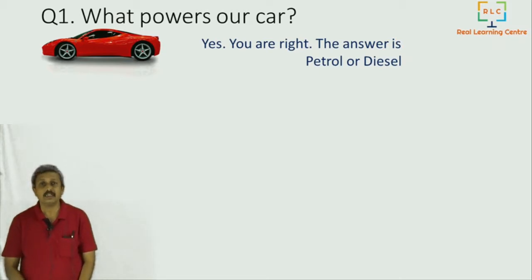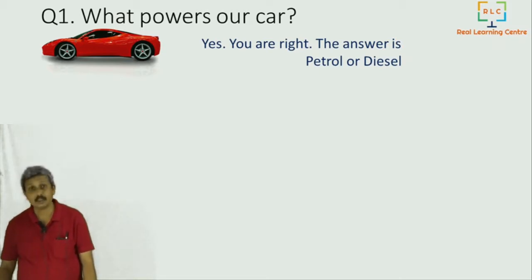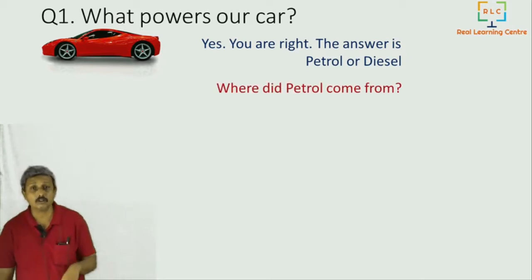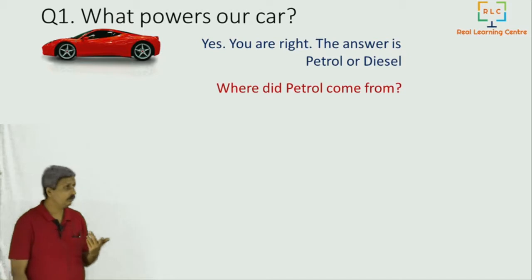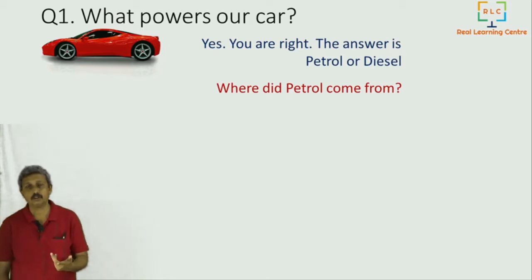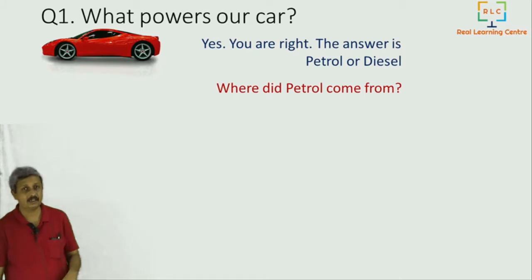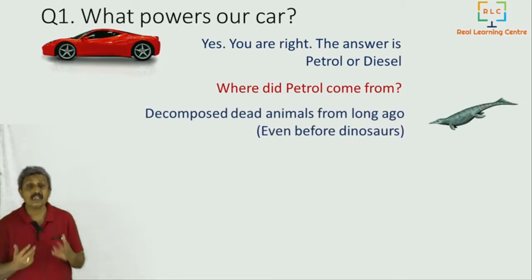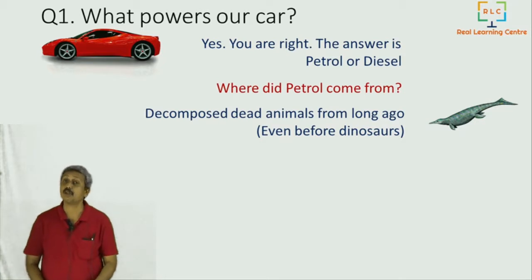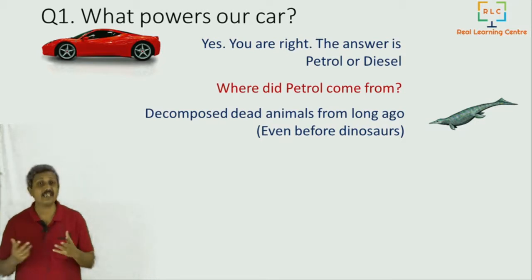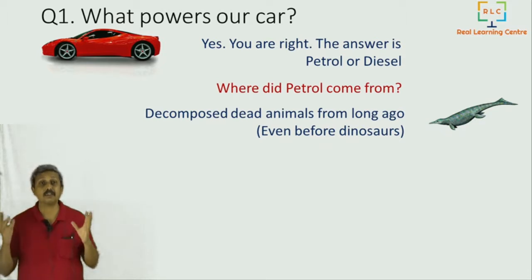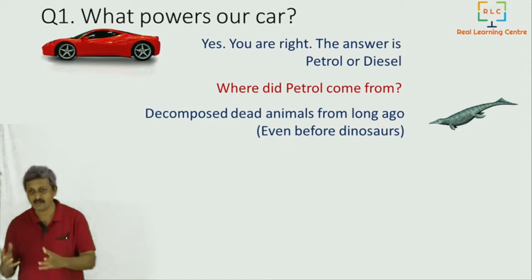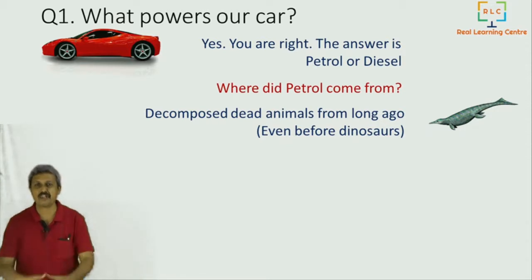So the next natural question is, where did petrol come from? So the answer to that question, most people can answer, is that it is from the decomposed dead animals from long ago. It's called the pre-Cambrian era, even before the dinosaur era. There were some animals and plants which died and decayed and went into the earth. Inside that, with a lot of pressure, it created what we today call fossil fuels. So it came from there.